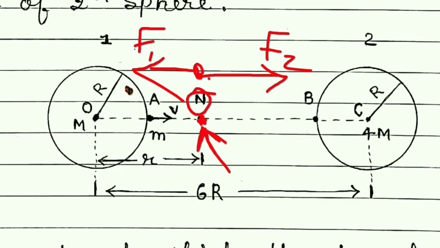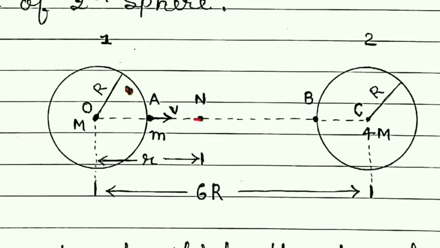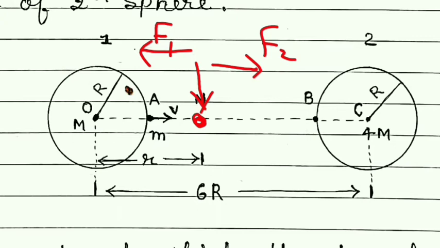So if any object is kept at this point, it will remain stationary, because both the forces F1 and F2 will cancel each other at this point.